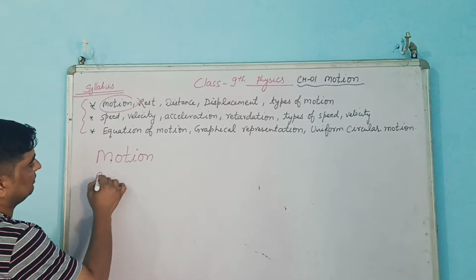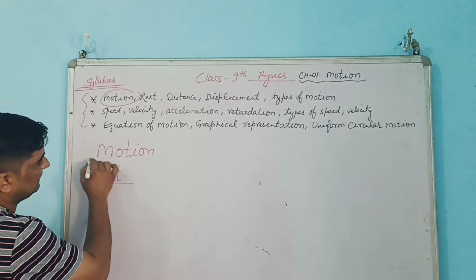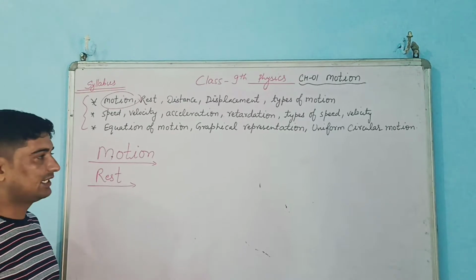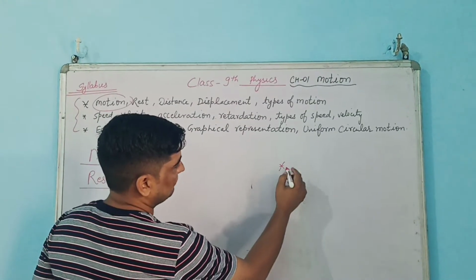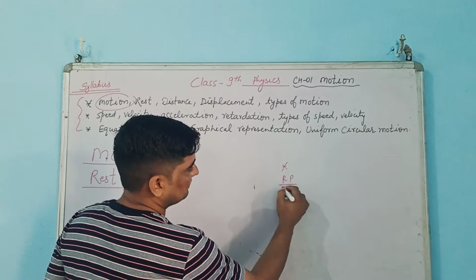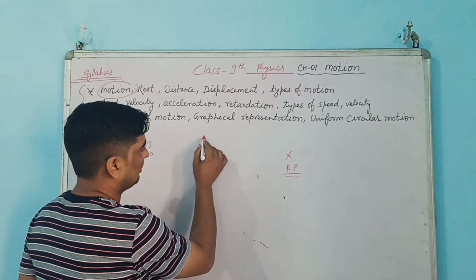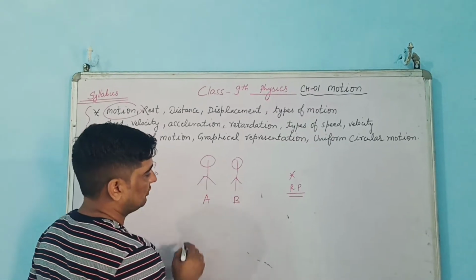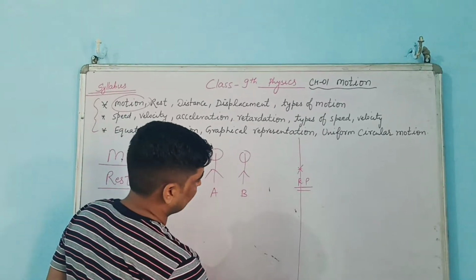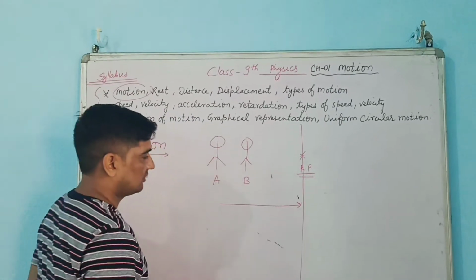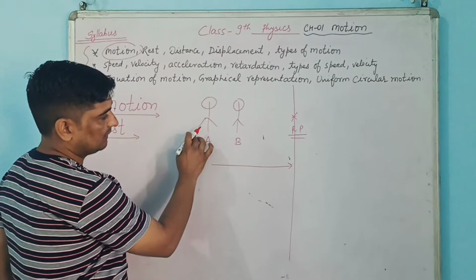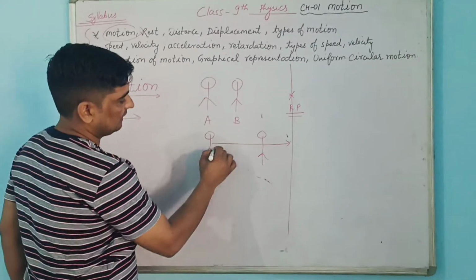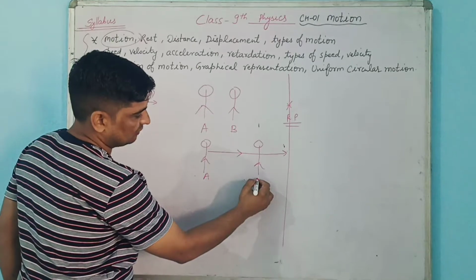Motion or rest are the two terms. Motion means when an object covers or changes its position with respect to time. First we will be taking a reference point. Suppose for a reference point you can take anything. I am talking about two persons. If person A and B, suppose person A is moving towards this reference point. So its initial position is here, if it is changing its position with respect to time, first he was here and now he has reached this position.